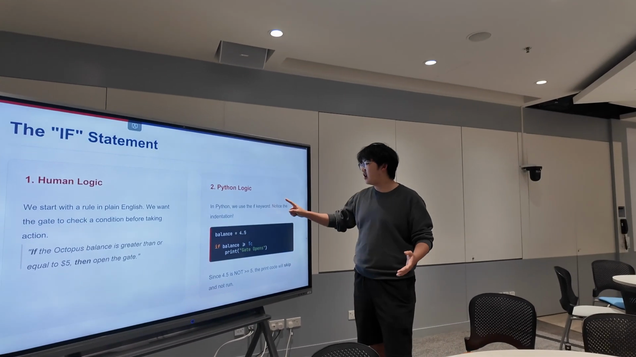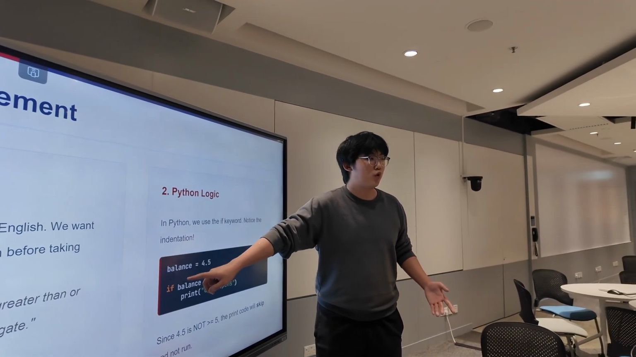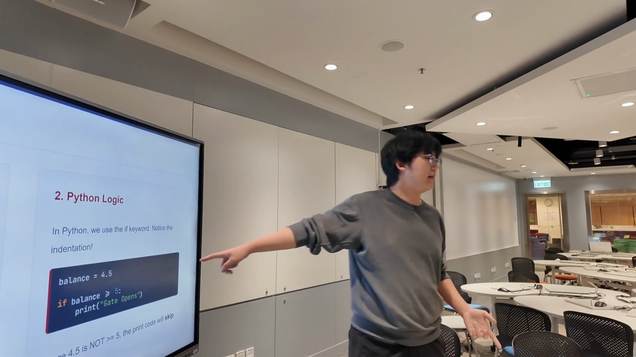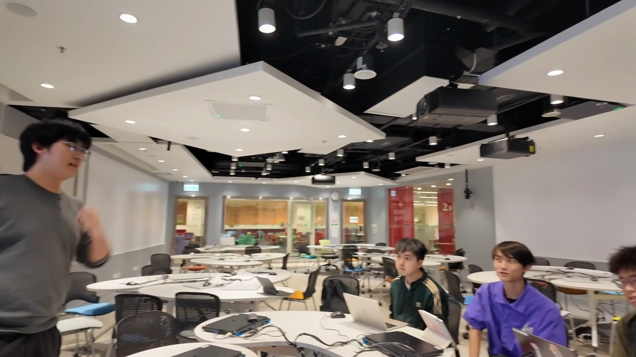But in pattern logic, it's about this. So first, remember what it is. This is what we learned in the first lesson. So what is this? What is balance? It is an equation of 4.5. So what is a balance? Do you still remember? Yes, a variable.